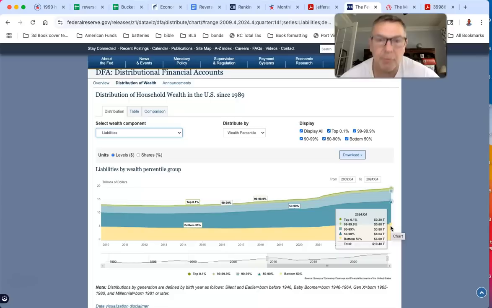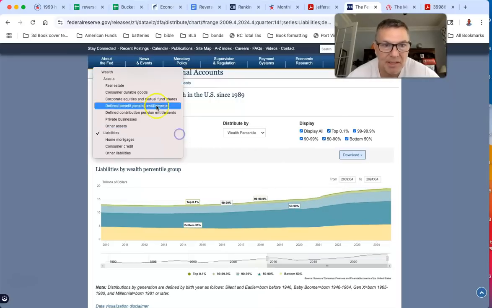Now, there's a reason for that. The bottom 50% could be younger, right? 100%. But you see that? The debt that the bottom have is significantly higher than the 0.1%, the 1%, the 10%. And a lot of the reason, again, is because they're younger. But still, you can see the top 0.1% hardly carries any debt. And yet they have huge assets. I mean, again, just look at these assets.